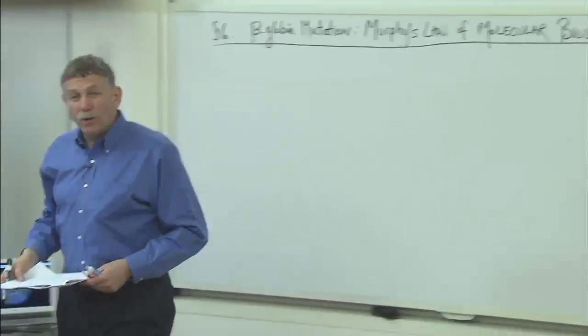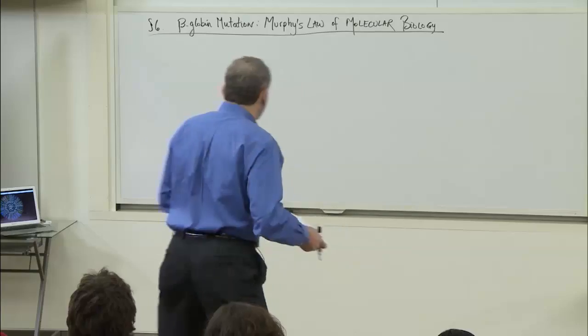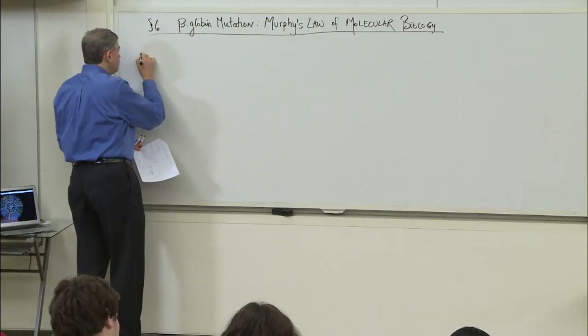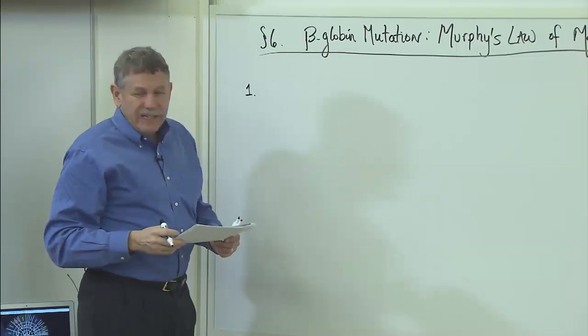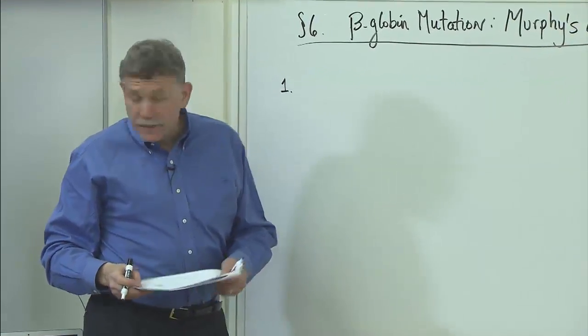What can go wrong with beta globin? According to Murphy's Law, everything that can go wrong does go wrong. Let's see what goes wrong. All right, number one, single nucleotides might get changed. Let's take a look at one.